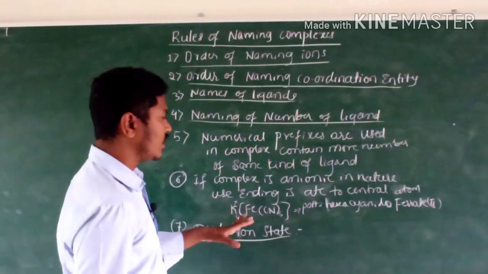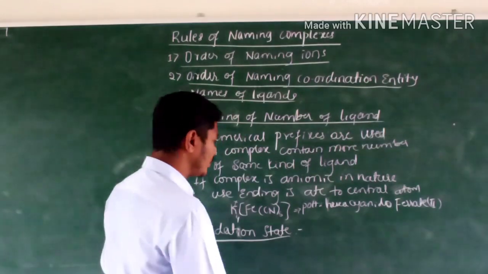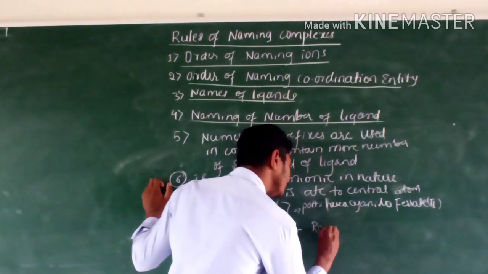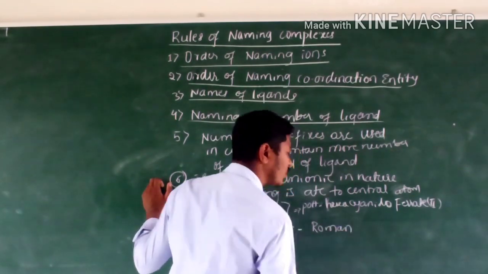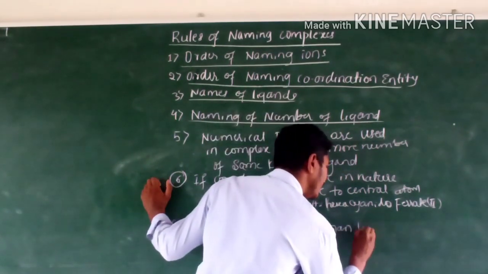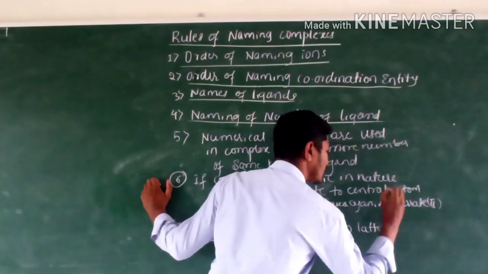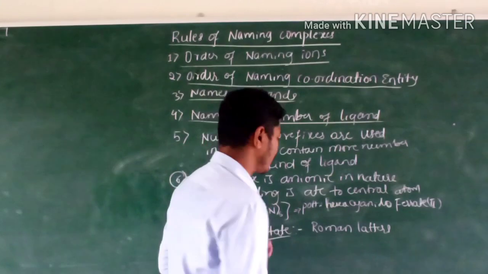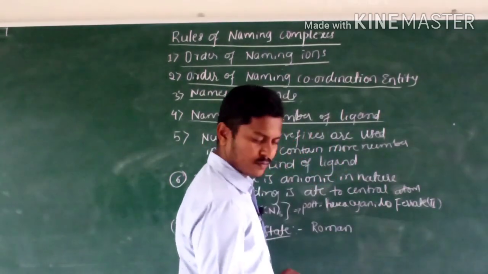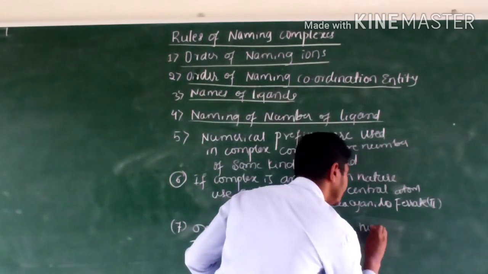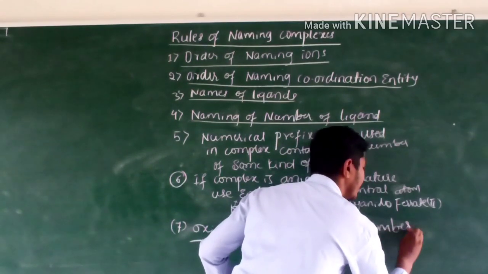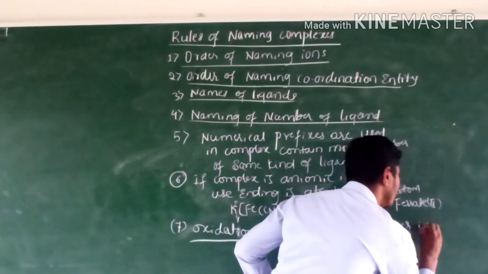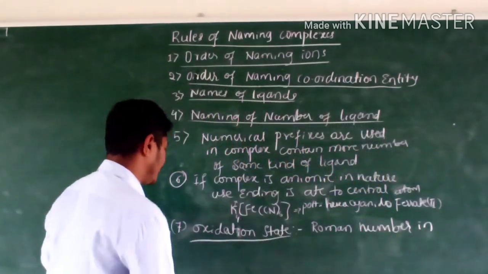After getting it, the oxidation state has to be written in Roman numerals in brackets.